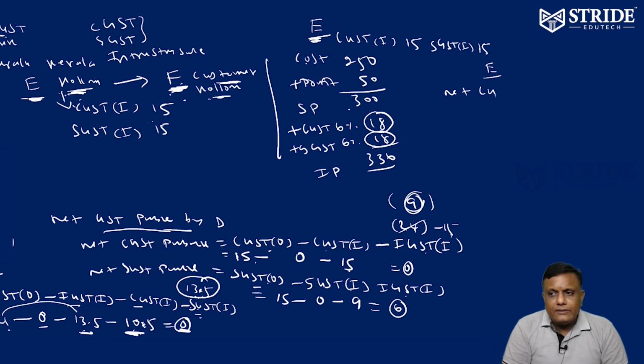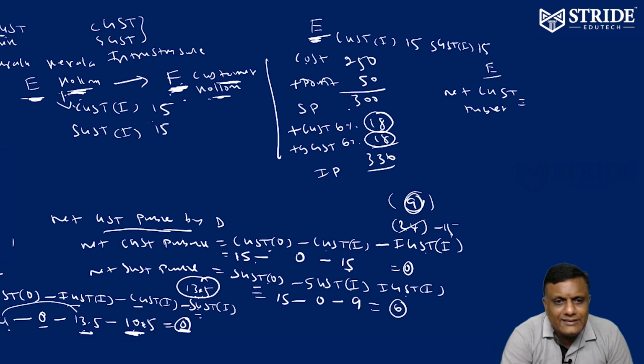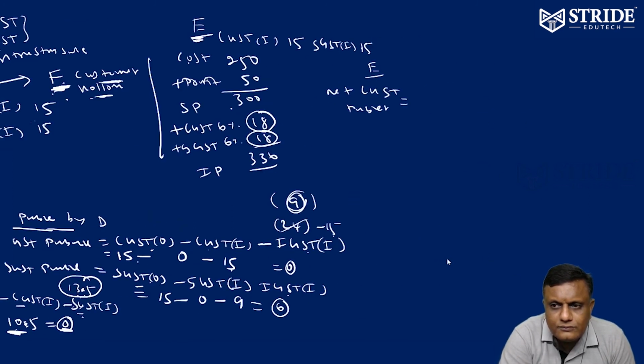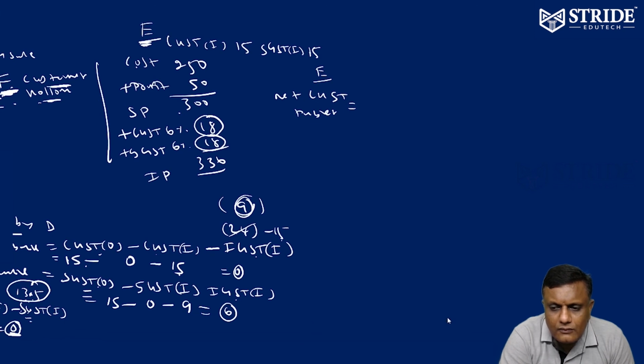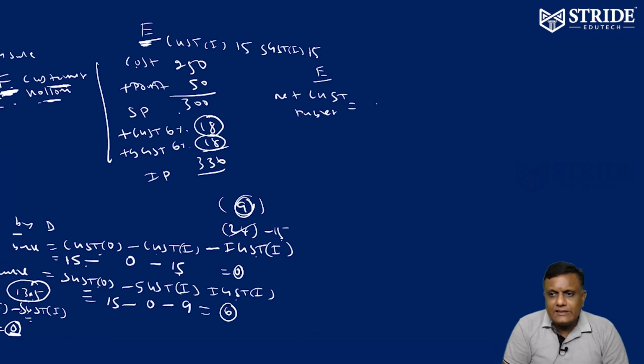So net CGST payable is equivalent to CGST output minus CGST input minus IGST input. CGST output is how much he collected from the customer.